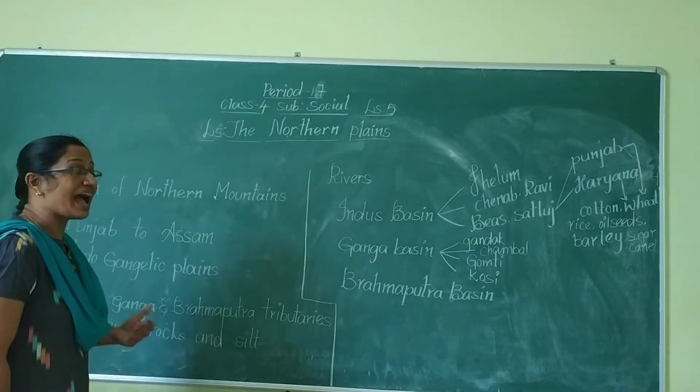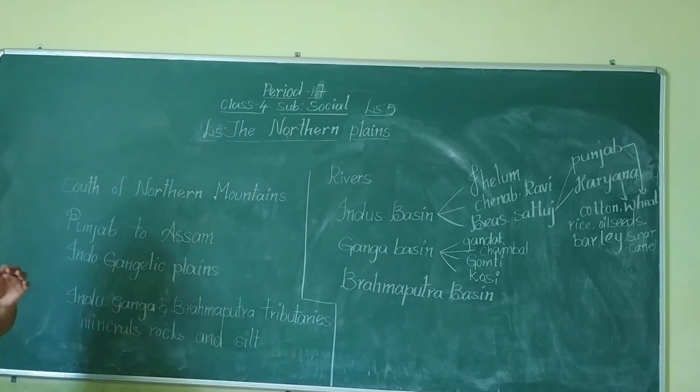What will we call it? Alluvial soil. This is the most fertile soil in the world. Alluvial soil is the number one soil, the best soil in the world.